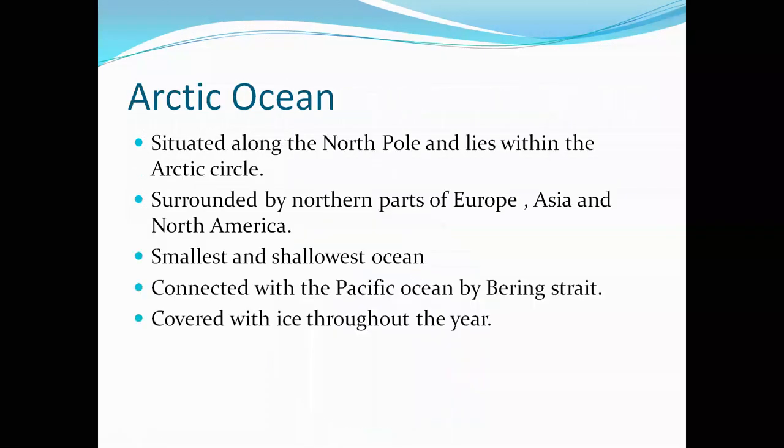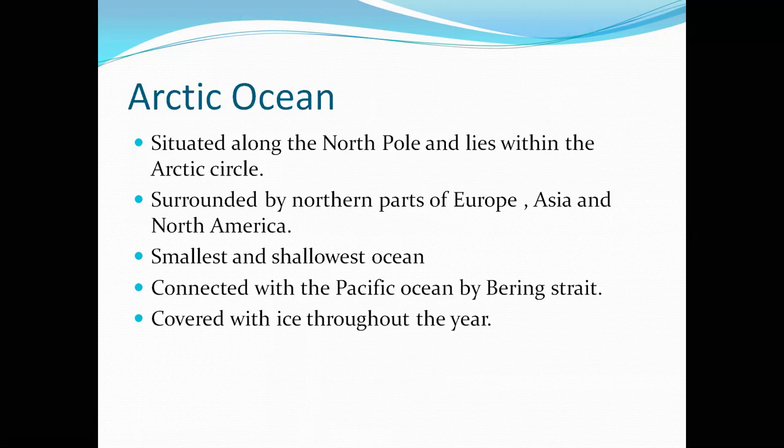Next we come to the Arctic Ocean. Arctic Ocean is situated along the North Pole and lies within the Arctic Circle. The imaginary lines on our Earth, like longitudes and latitudes, we have studied those in the lower classes. So we have a line which is towards the north, the Arctic, and that line is known as the Arctic Circle, right? It is surrounded by northern parts of Europe, Asia, and North America. It is the smallest and the shallowest ocean, connected with Pacific Ocean by Bering Strait.